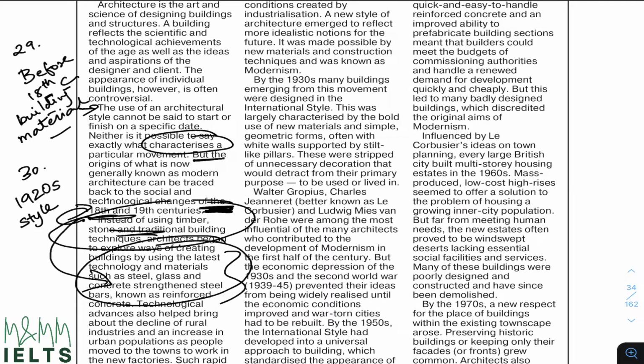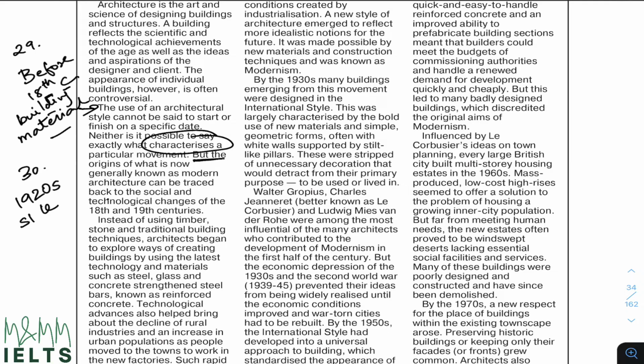Obviously, you need to use your brain because they will not exactly write what you need. They will not write that before the 18th century they were using timber and stone and technological advances. They will not make your life that easy. You need to look for the meaning in the paragraph, and hence I have understood that my answer is timber, stone, and traditional building techniques, but I cannot write more than 3 words, so I can simply write down timber and stone.